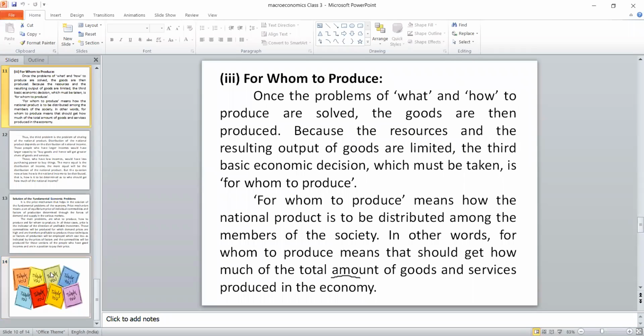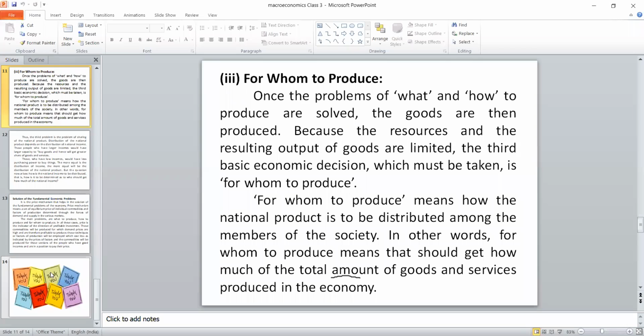Once the problem of what and how to produce is solved, the goods are then to be produced. How to produce that is based on the factors of production: land, labor, and capital, and that is called resources. Land means natural resources. Number two, labor means human resources. Similarly, capital means capital resources.